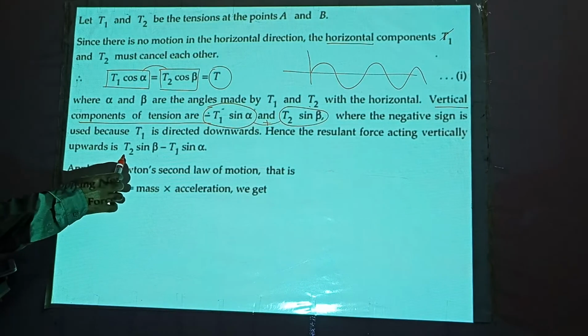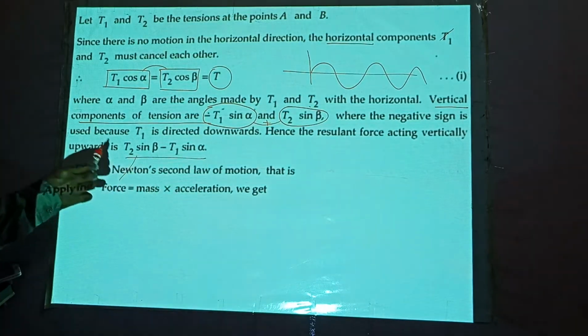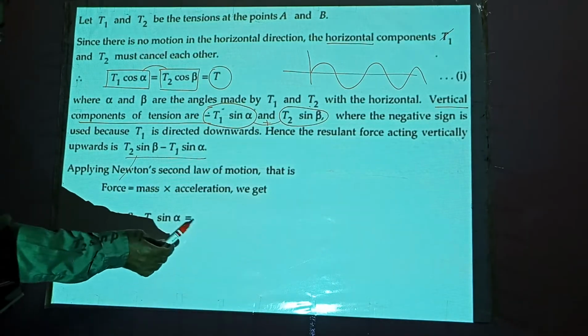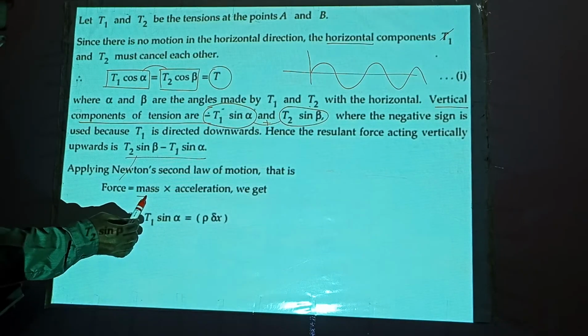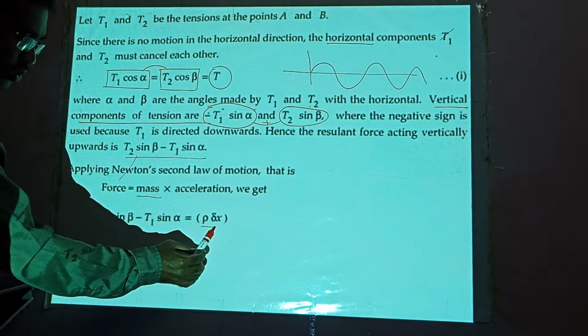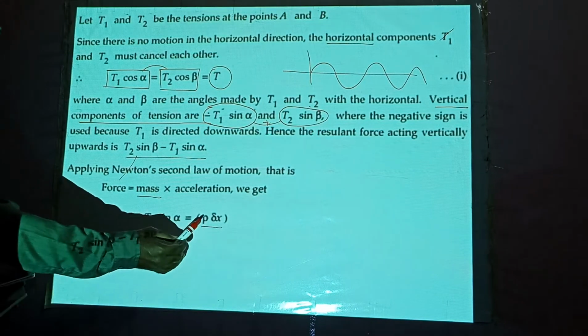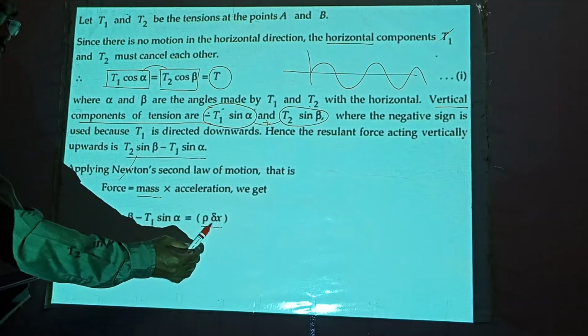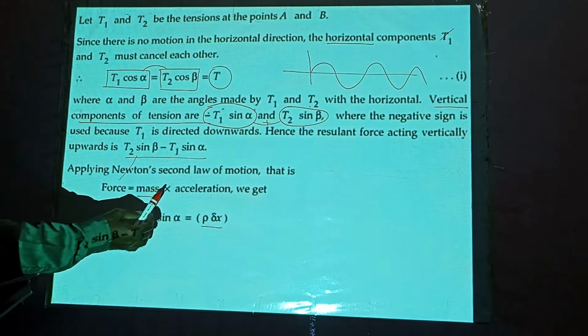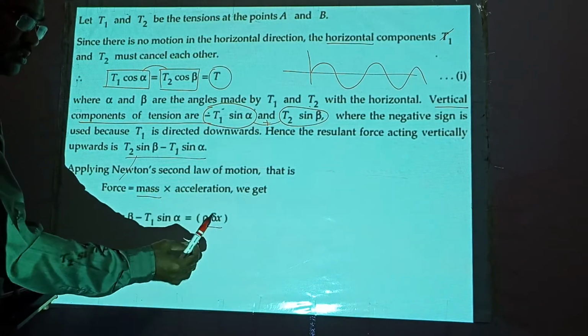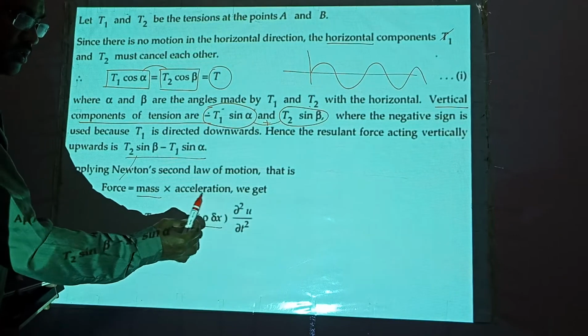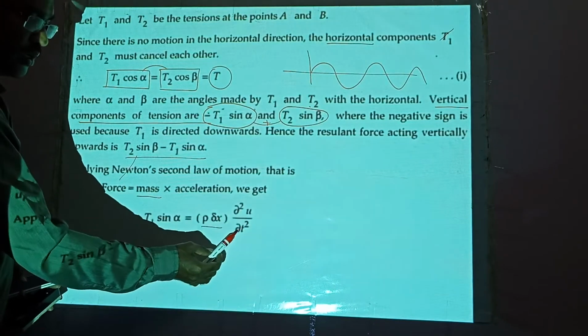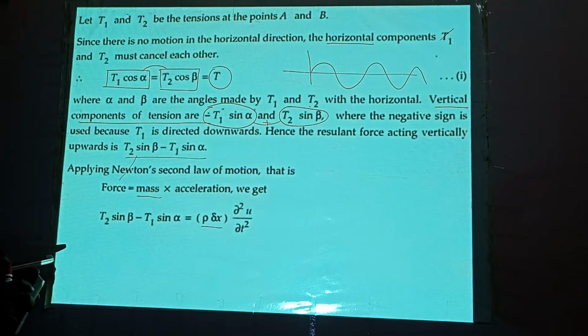What is force? Force is this. Let us substitute in this place. Mass is nothing but rho into delta x, density into delta x. Acceleration. What is acceleration? Double derivative. Acceleration is the double derivative, dou square u by dou t square.